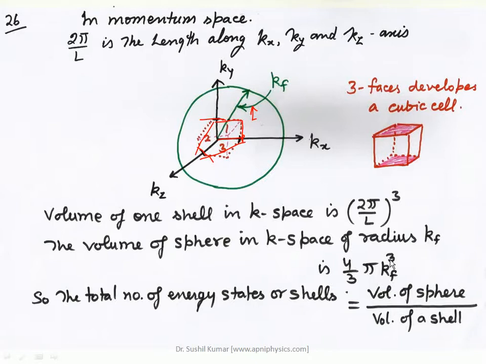For that, I have to divide the total volume of the sphere by the volume of one cell. By this way I can find the number of energy cells or energy states. So this is the way to find the energy states: volume of a sphere divided by volume of a cell.